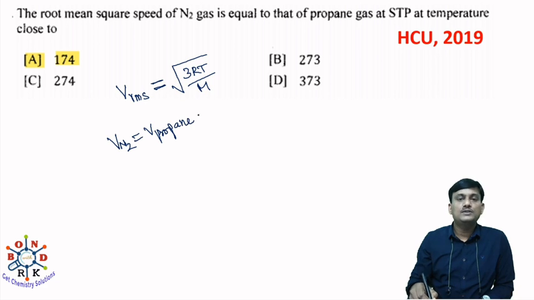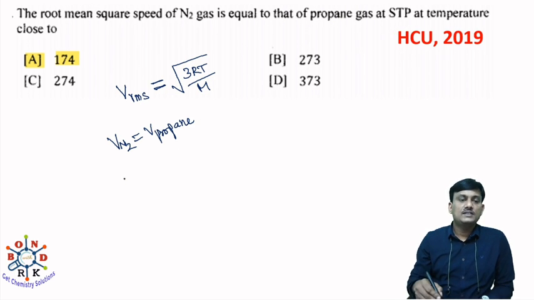You have to find out at what temperature the root mean square speed of N2 gas is equal to the root mean square velocity of propane gas at STP.